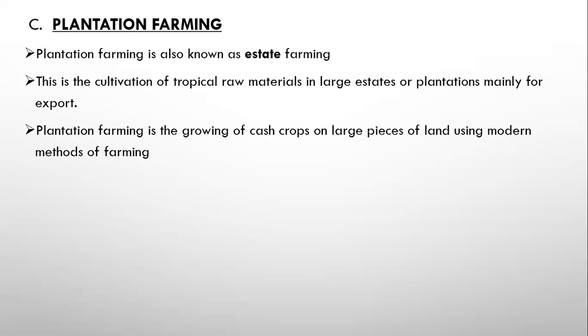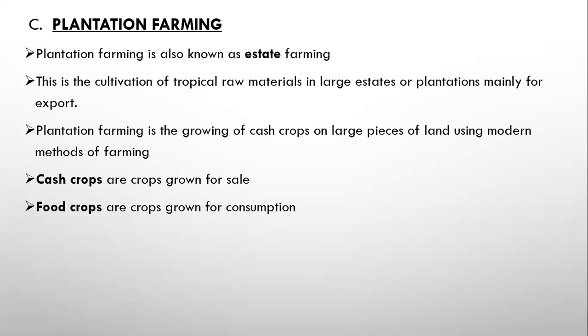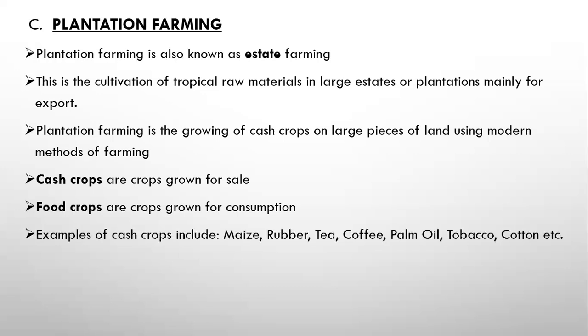Now, a plantation farm has cash crops grown on it, or you can basically say plantation farming involves growing of cash crops on large pieces of land using modern methods of farming. In our previous meeting, I explained and gave examples of cash crops. Cash crops are crops grown for sale. Food crops are crops grown for consumption.